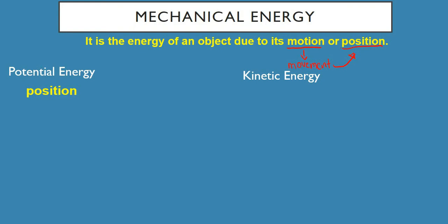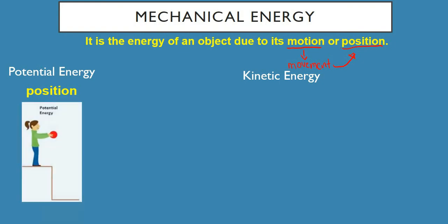Tignan natin, I'm going to show you a picture of an object that shows potential energy. So as you can see here, yung batang babae, meron siyang hawak na bola. So basically, i-assume natin na yung bola na to ay hawak-hawak ng babae and yung babae hindi niya ginagalaw yung bola. So ibig sabihin, pag hindi niya ginagalaw yung bola, it is not changing its position. It's just on a particular position. So what's the position of the ball? So this is the position of the ball. It's not changing. Okay? So it's on a specific location.